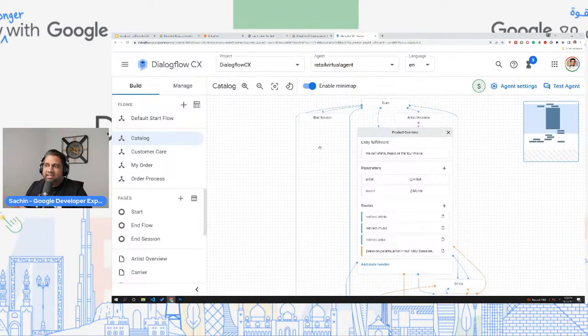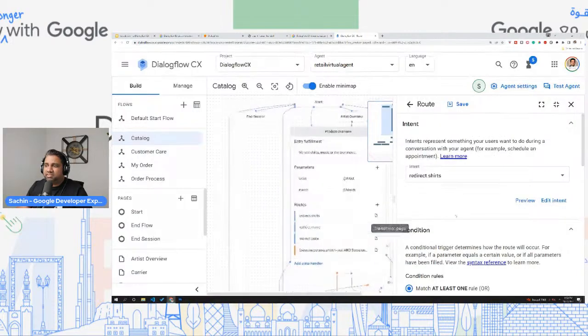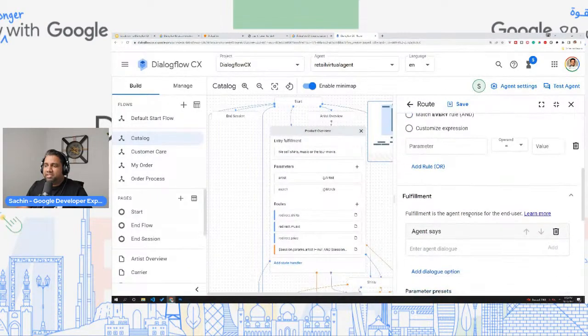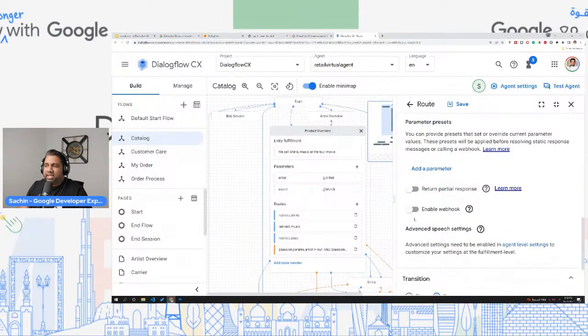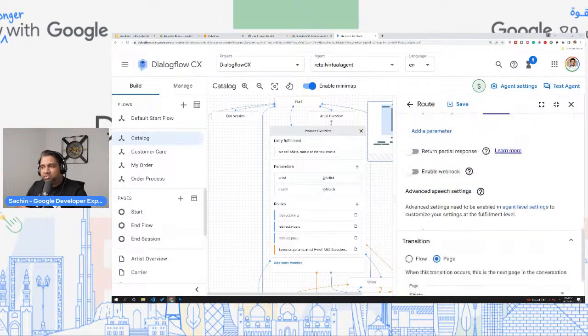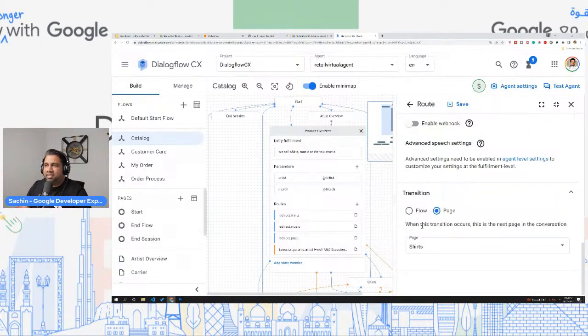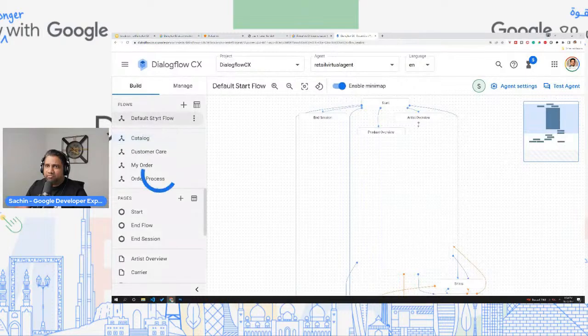Okay. And as I mentioned earlier, each of these also have the ability to have fulfillment. You can enable the webhook for each of these and have different webhooks for all of these. Okay. So let's go back to the default start flow.